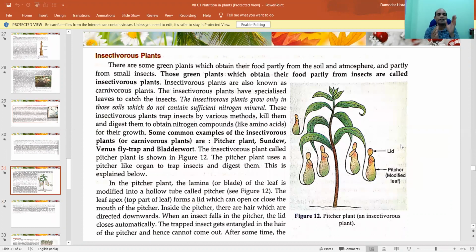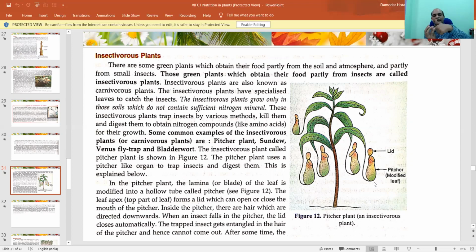Just divide it: insectivorous. What do you mean by insect? Insects means small organisms we see. These insects always move and go attracted towards some good things. So there are some plants. This is called pitcher plant. And in this plant, a structure is there which is like a mug or a container, and there's a lid over it.